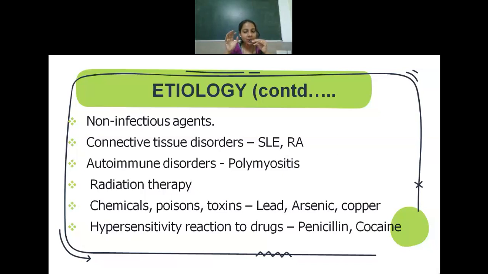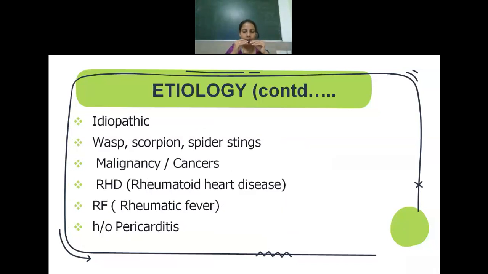Other than that, certain physical agents like exposure to chemicals or toxins or poisons like lead, copper, or arsenic can also inflame the middle layer of the heart. Then certain drugs, like penicillin or cocaine, have side effects that can also result in myocarditis. Sometimes myocarditis is idiopathic in nature. What is idiopathic? We do not know the exact cause.